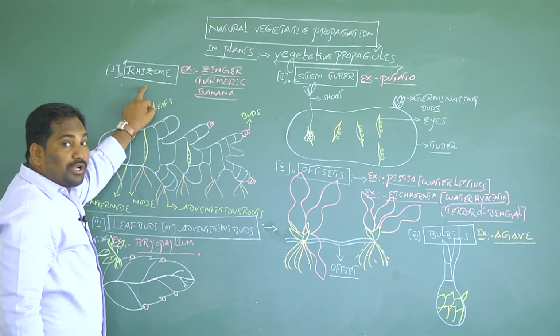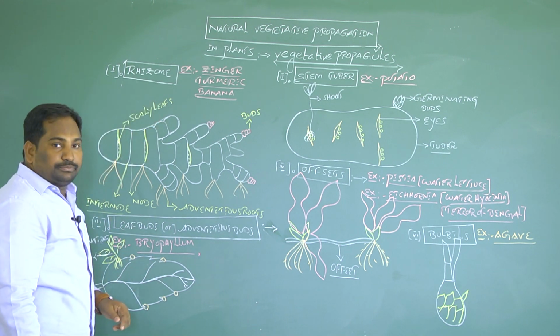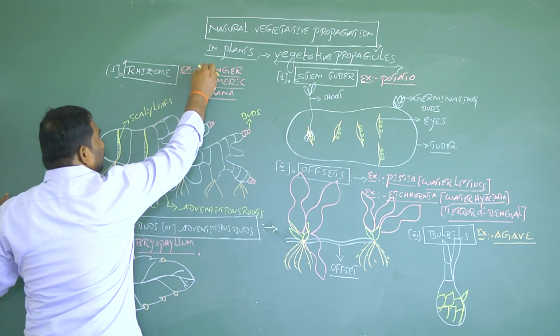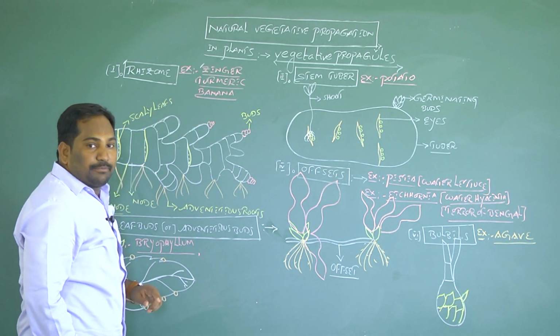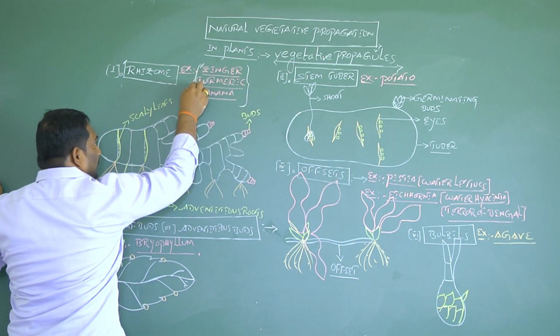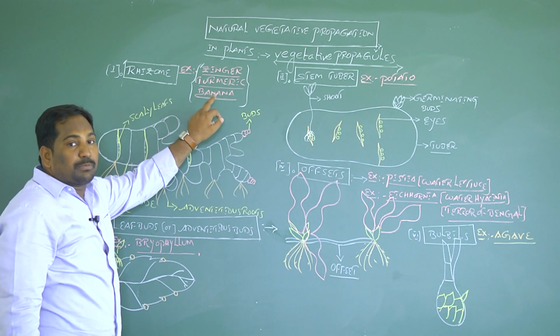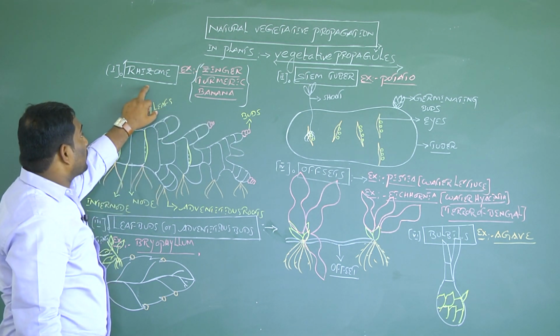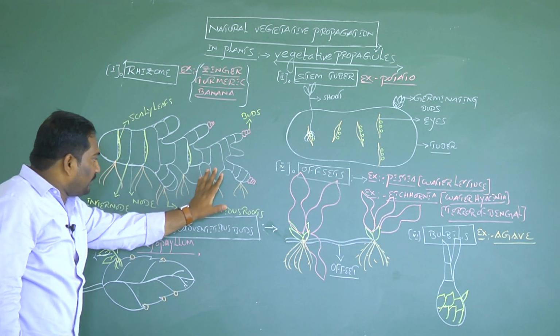Rhizome is one of the most important underground stem modifications. Examples are ginger, turmeric, and banana. In ginger, turmeric, and banana, the main vegetative propagule for vegetative reproduction is rhizome. This is the structure of a rhizome.